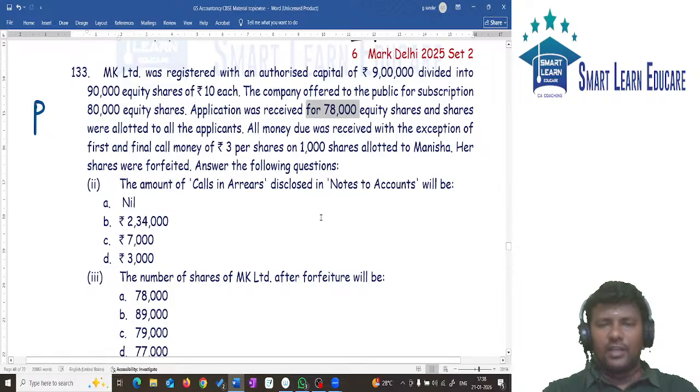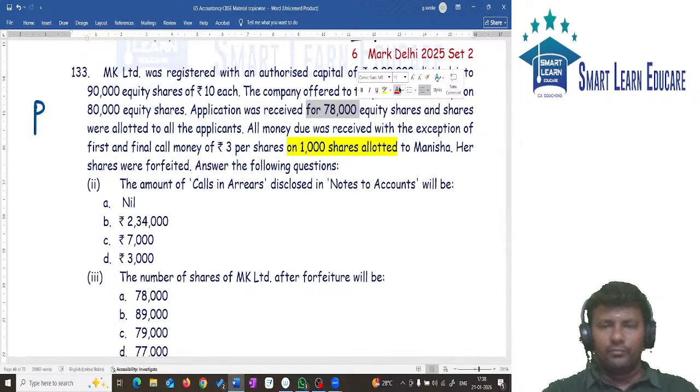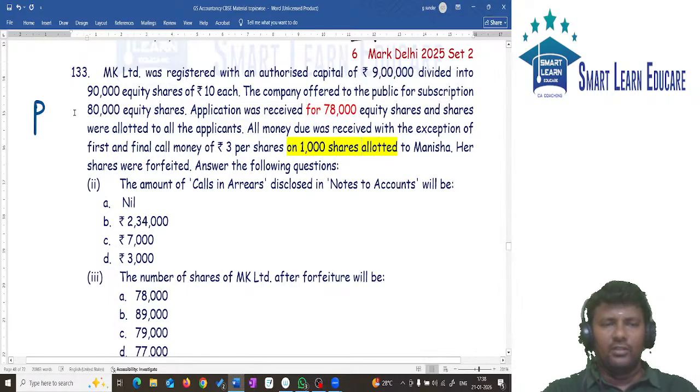But the public subscribed for 78,000. All the money was received with the exception of the first and final call of 3 rupees per share. On how many shares is it not received? On 1000 shares this is not received. Received 78,000. The company offered to the public 80,000. What is the amount to be shown in forfeited shares?